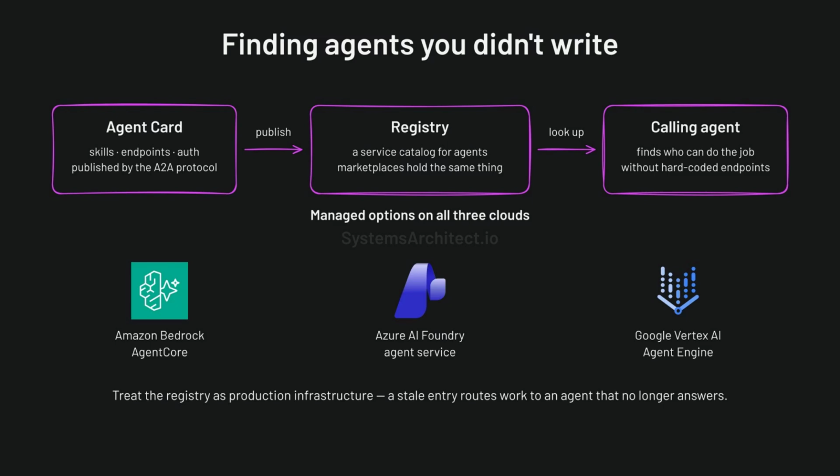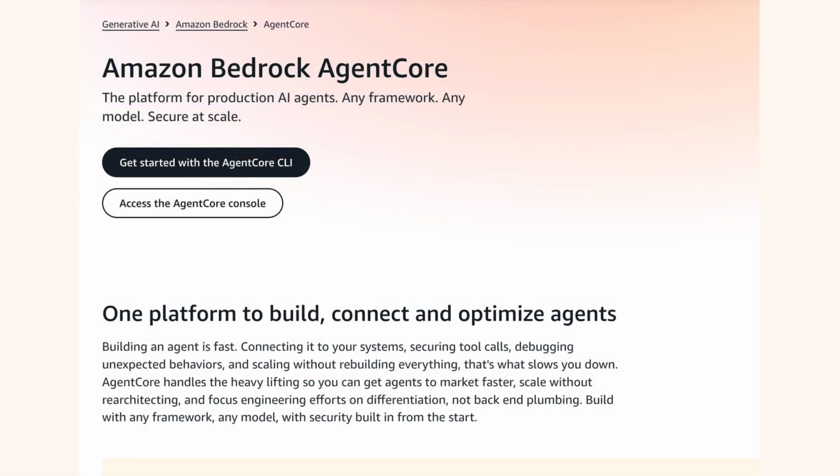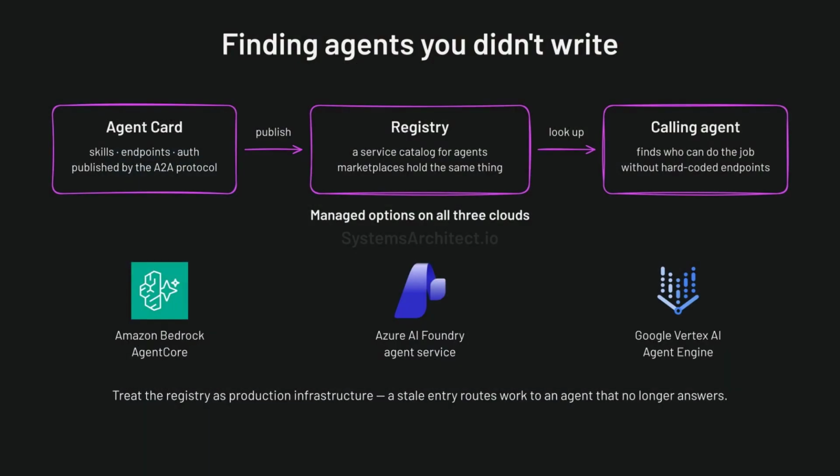Managed options are appearing on all three clouds: Amazon Bedrock Agent Core, Azure AI Foundry, and Google Gemini Enterprise Agent Platform. By the way, this was previously done by Google Vertex. Bedrock Agent Core Gateway is now a managed entry point for MCP tools, A2A traffic, and multi-model routing behind one secure endpoint. Treat your registry as production infrastructure. A stale entry routes work to an agent that no longer answers.